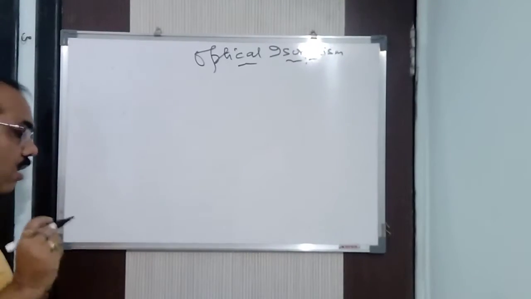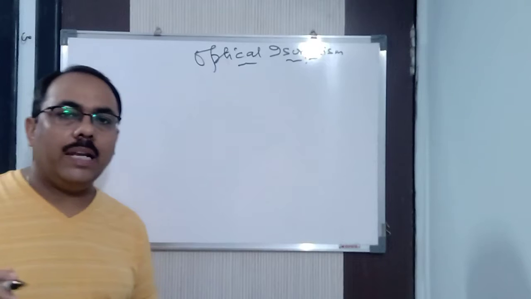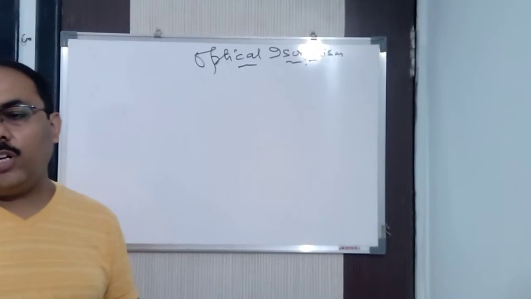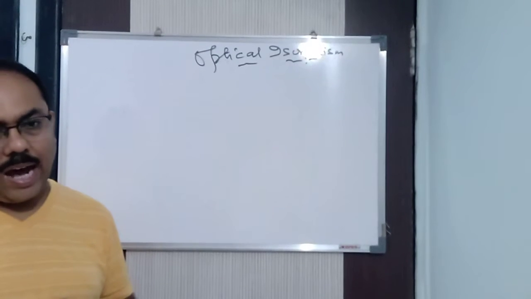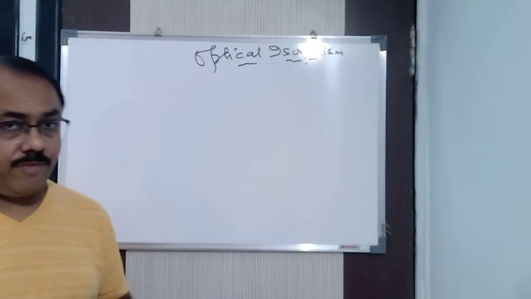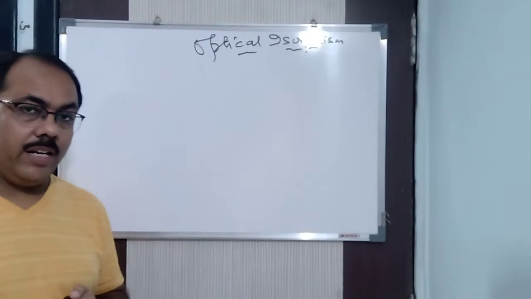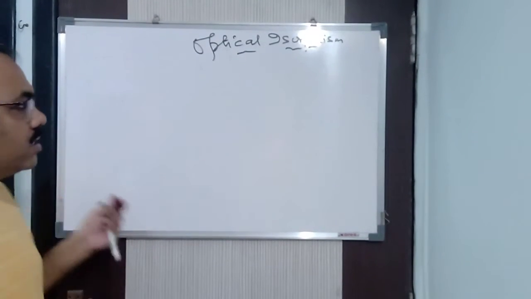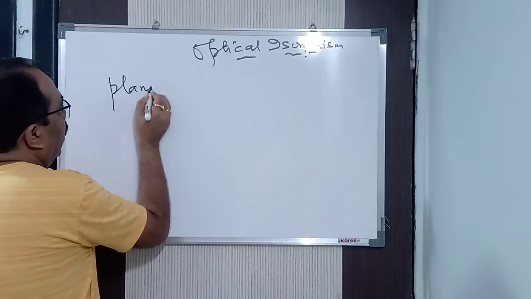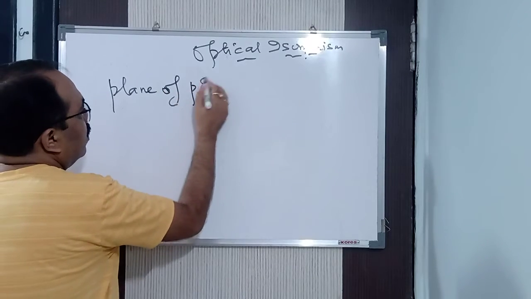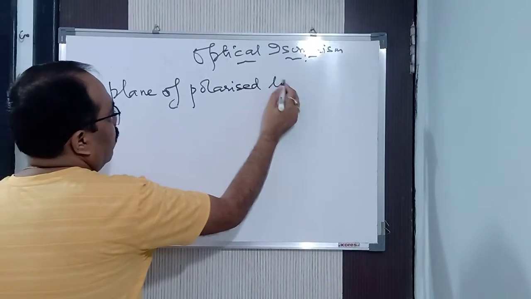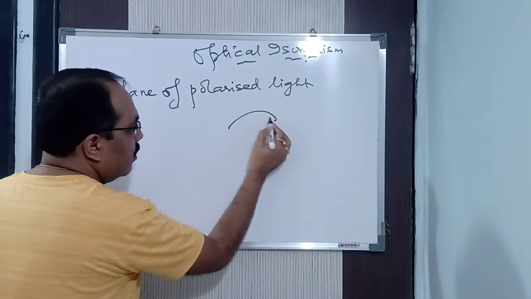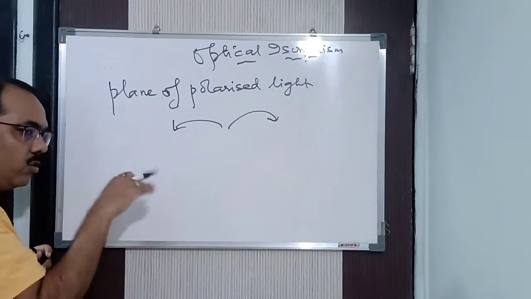Optical isomerism. First you have to understand the meaning of the term optical activity. There are certain compounds which rotate the plane of polarized light either towards the right or towards the left. Listen carefully, you may write it down also. There are certain compounds which rotate the plane of polarized light, either this side or this side.